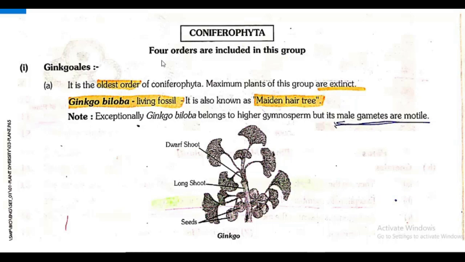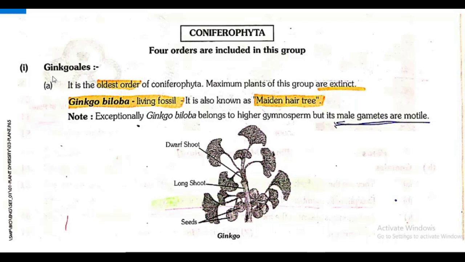From these 3, the first 2 are already extinct groups, and in Cycadales the presently living cycads are included. Now coming to Coniferophyta, 4 orders are included in this group. In Cycadophyta, 3 orders. In the case of Coniferophyta, higher gymnosperm, 4 orders are included.